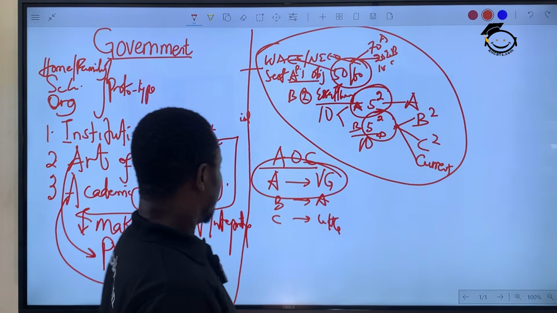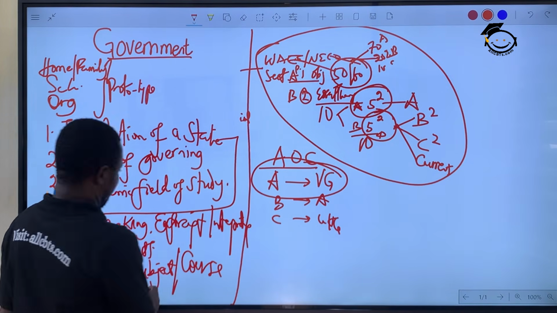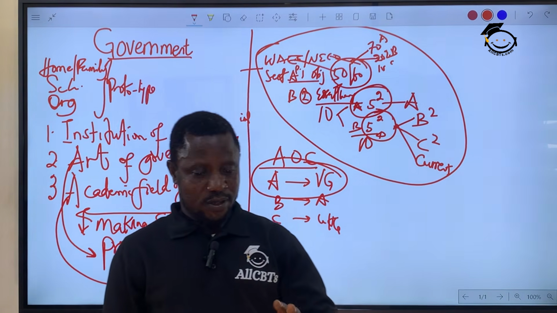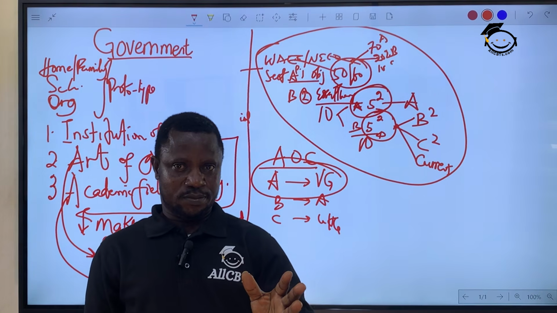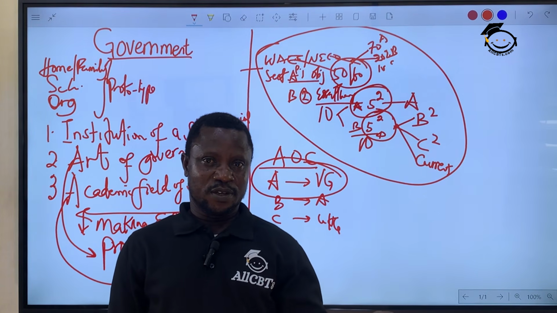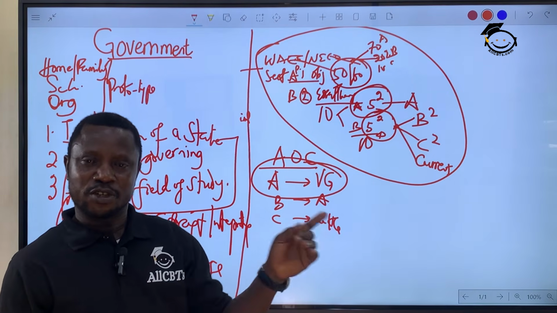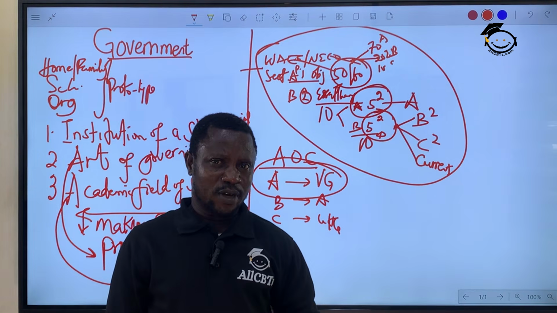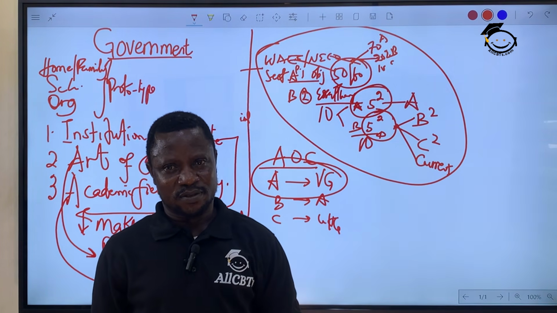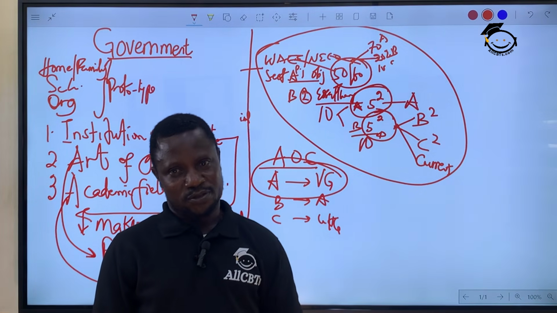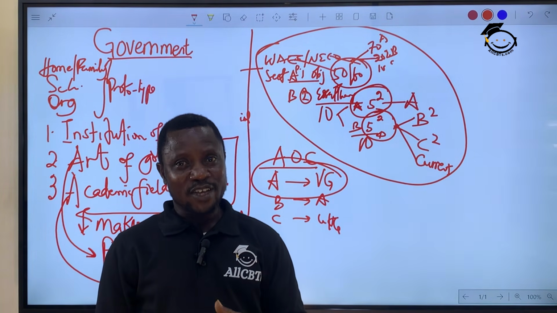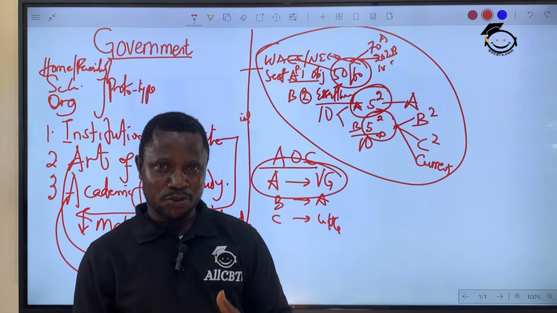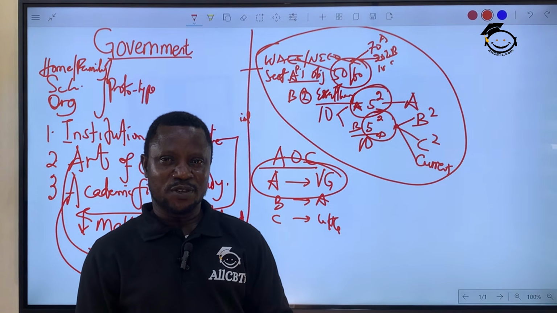Okay? So, government as a subject or as a course does not discuss logic as they do in mathematics, does not discuss the figure of speech as they do in English, and has nothing to do with the digestive system as they do in biology, has nothing to do with chemicals as they do in chemistry, has nothing to do with those laws in physics, but has to do with understanding political process, political structures, political systems, political administration.